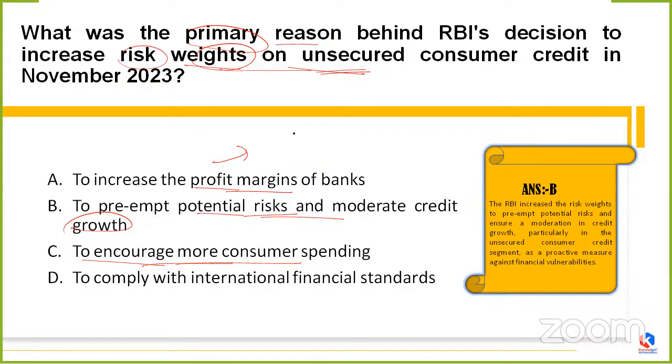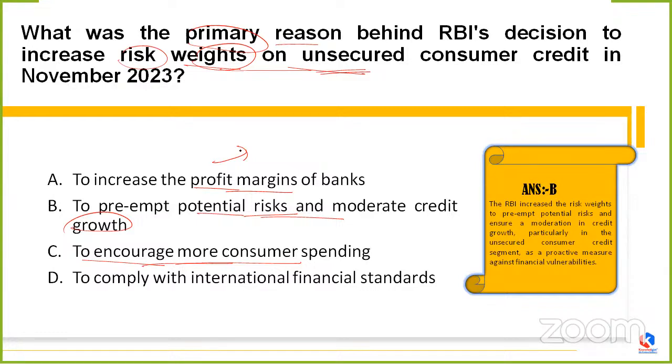Now the question comes, what do we mean by unsecured consumer credit? An unsecured loan, or unsecured credit, is basically supported by the borrower's creditworthiness only.